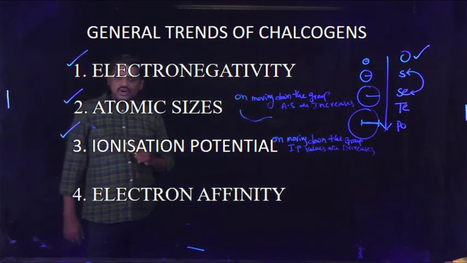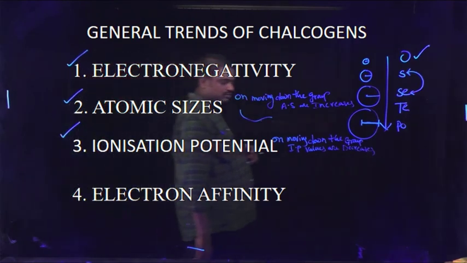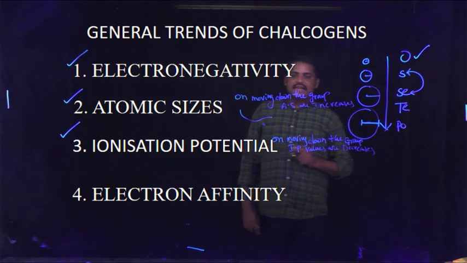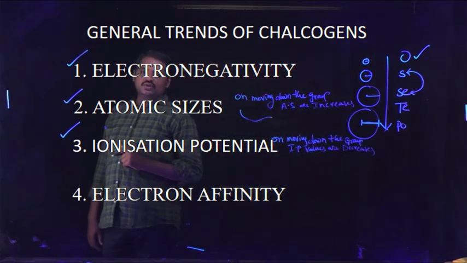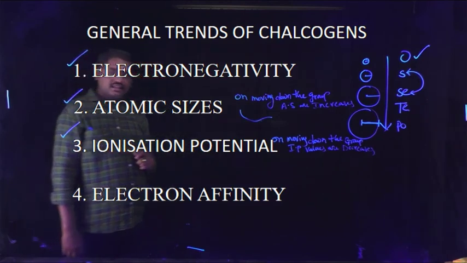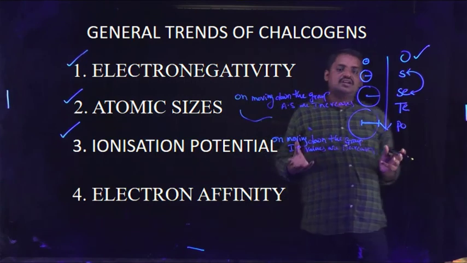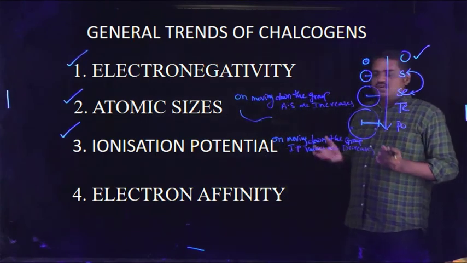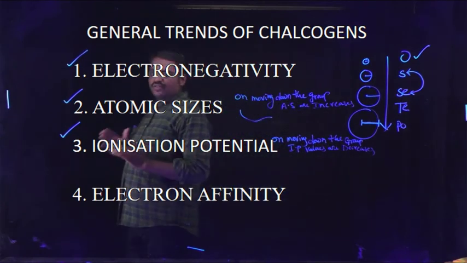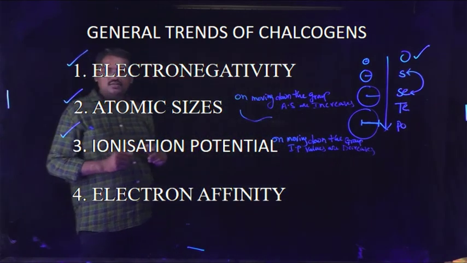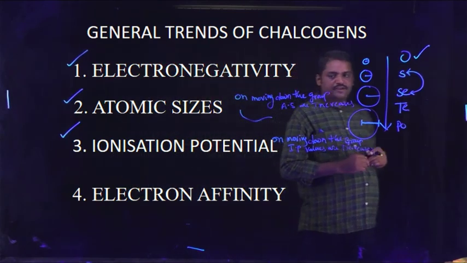And the last one, electron affinity. Electron affinity is similar to electron gain enthalpy. Both are similar, but the signs are different: one parameter has a positive sign and the other has a negative sign.